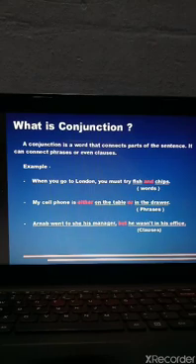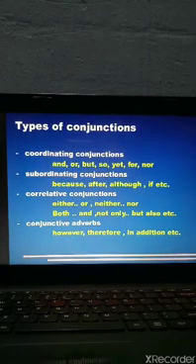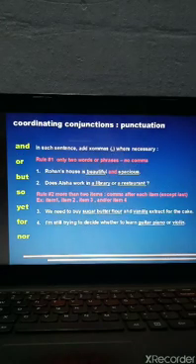Okay, so let us see the types of conjunction. First, we'll deal with coordinating conjunctions. There are four types of conjunctions: coordinating conjunctions, subordinating conjunctions, correlative conjunctions, and conjunctive adverbs. So, let us see what coordinating conjunctions are.